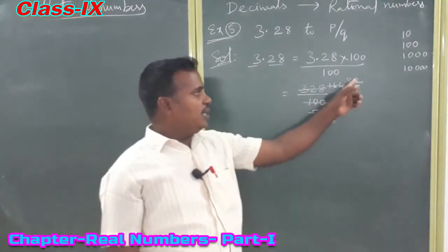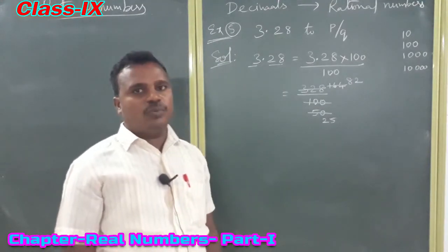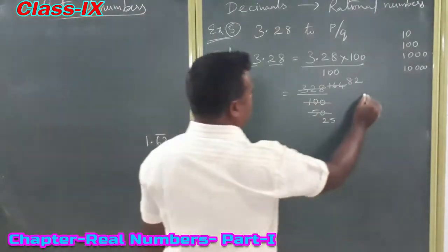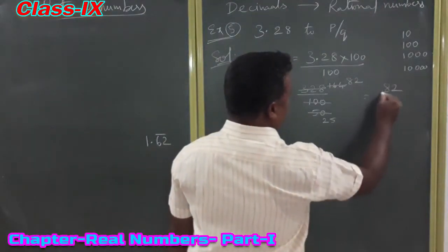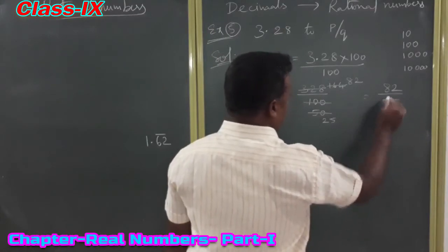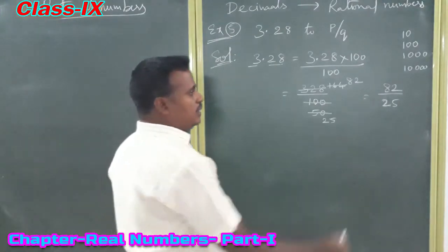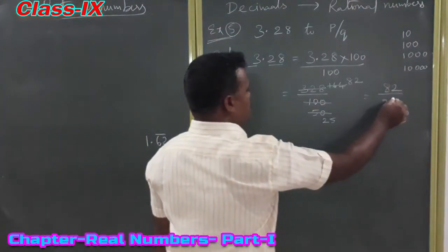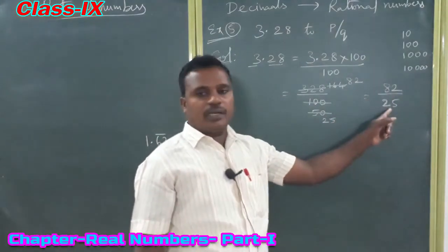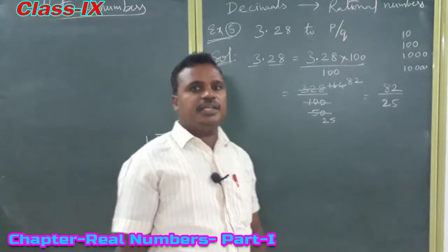Now these two are divisible by 2, not divisible by 3. So these two are co-primes. So what is the final answer? 82 by 25. Now this fraction is in the form of p by q, so it is the simplest form of the given decimal number. Now 82 and 25 are co-primes, so these two are not divisible by any common number.